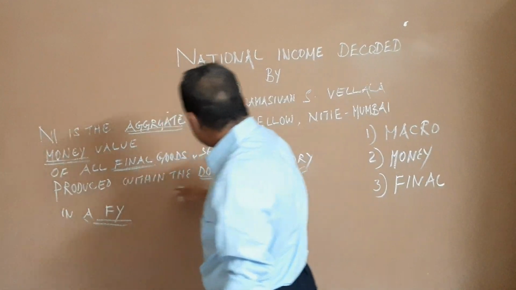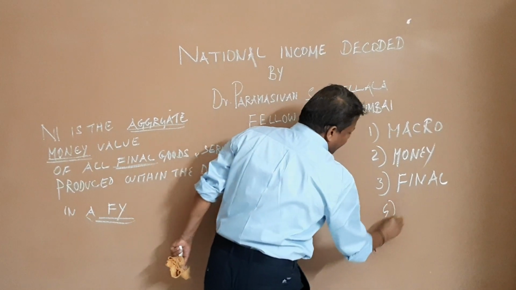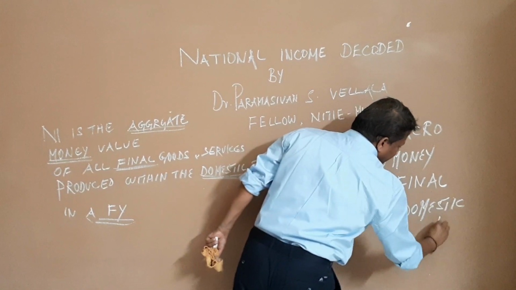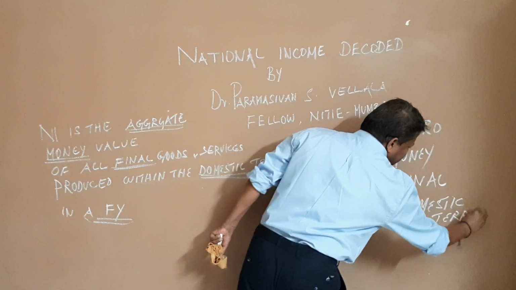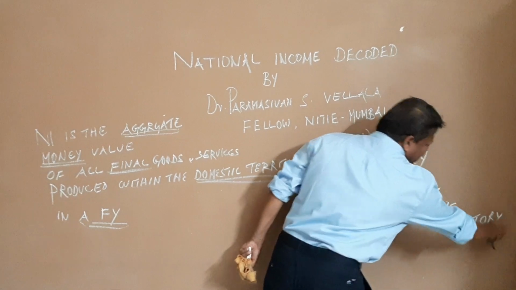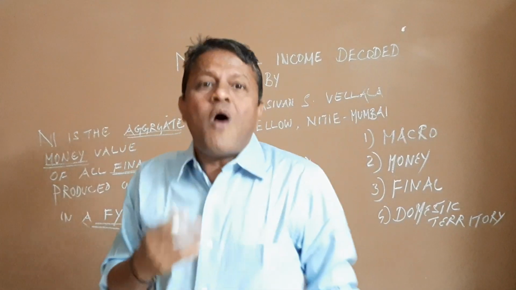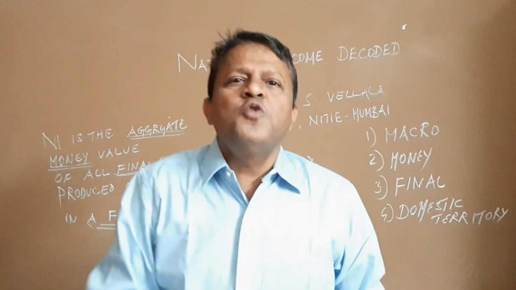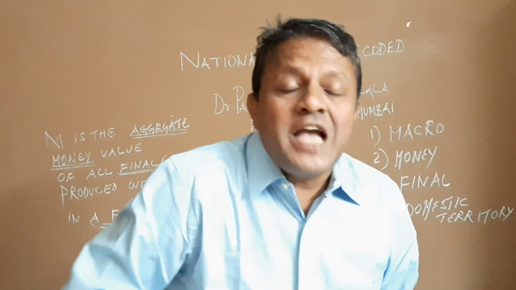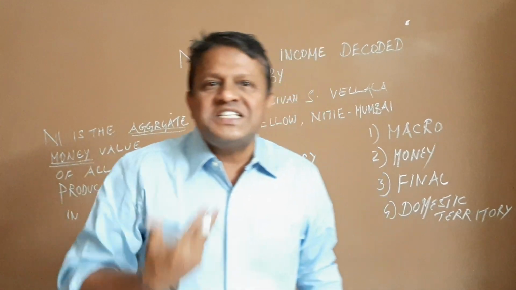Then, produced within the domestic territory. Why domestic territory? A $1 billion question. National income accounting is done for the domestic territory. What's the reason? What's the logic behind it? The logic is that I want to know, as the national income is generated, how much employment is generated.